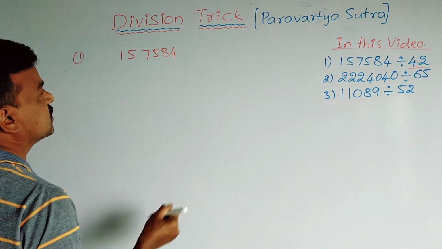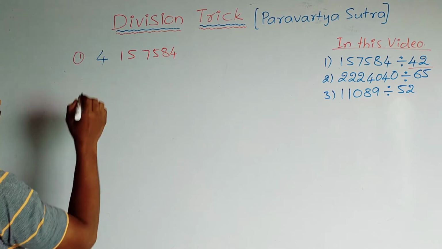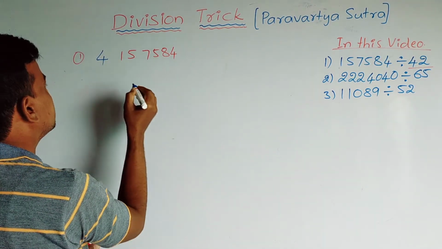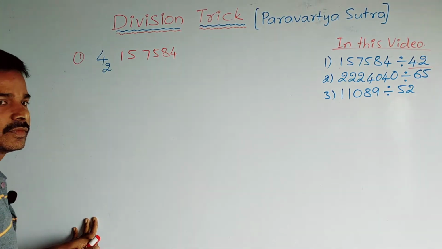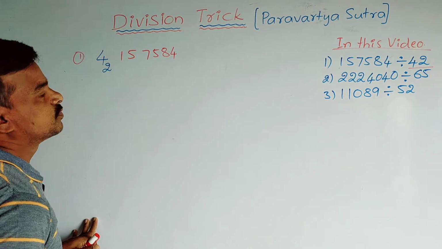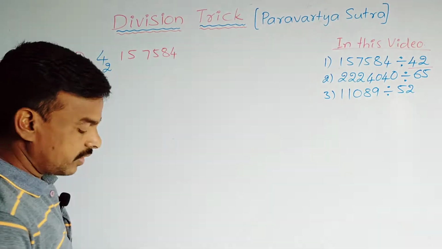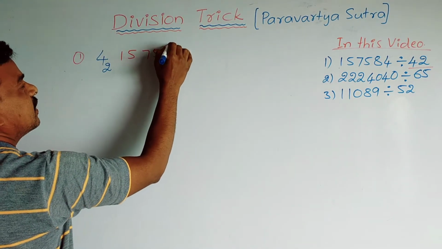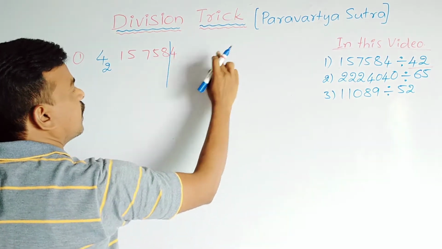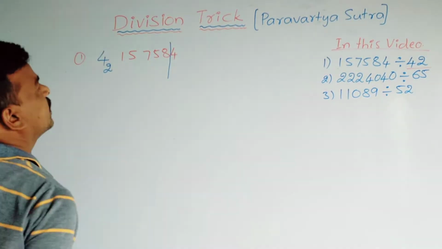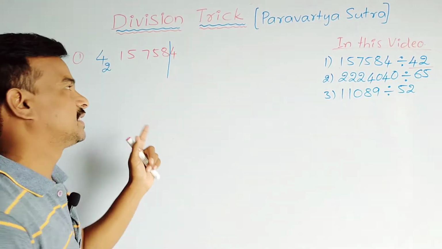How can we do it? We are dividing this number by 42. So 42 we take like this: 4, that means the tens place digit we take here, and the units place digit you write down below the 4, smaller than 4 in size. Then we separate the ones place digit of this dividend, the remainder place will come here, and we separate it by drawing a line or slash.